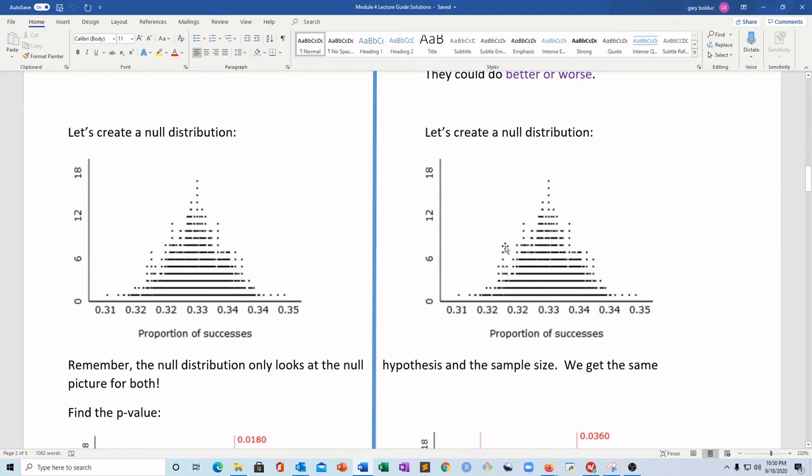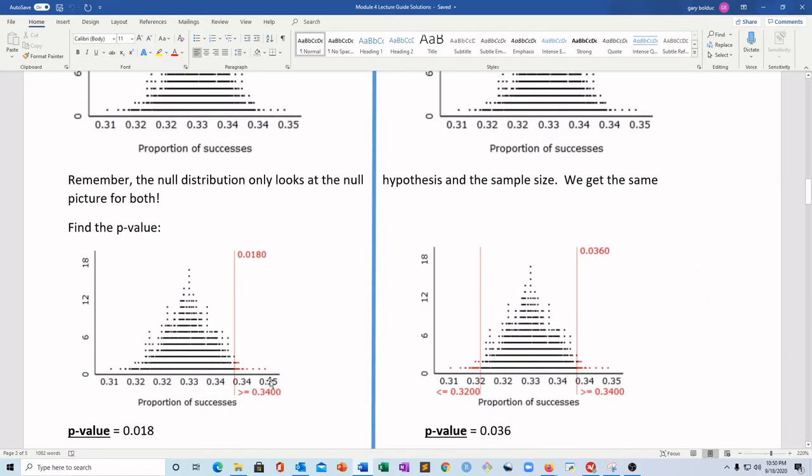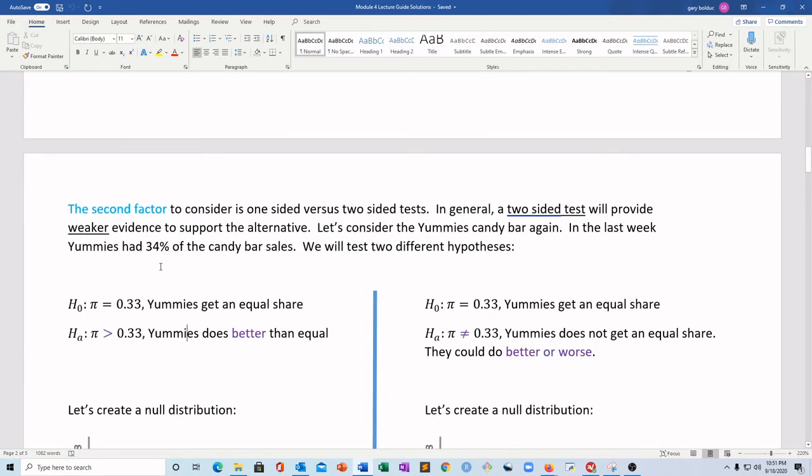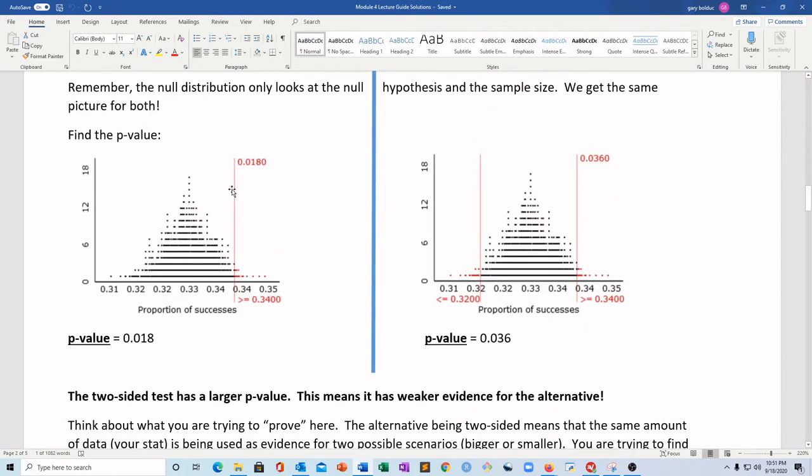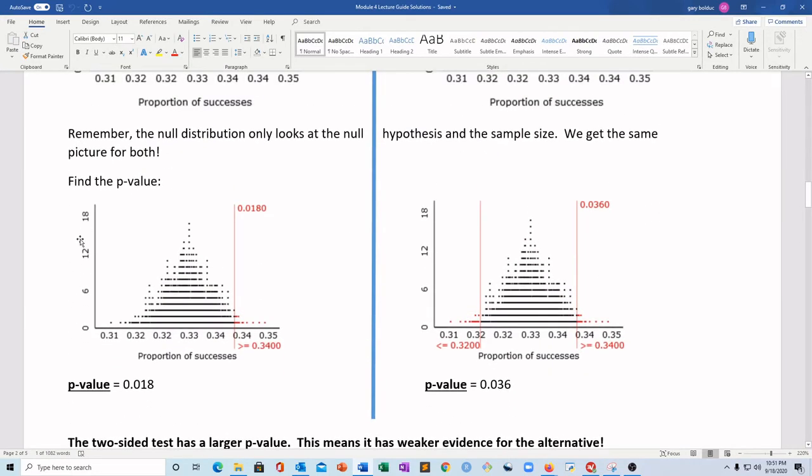Okay, so then what do we do? Well, we have to go find our statistic. I'm doing this just in the applet. Boom, boom. Look, it's found our statistic of 34%. So just remind yourself, Yummies had 34% of the candy bar sales. Okay? But here's the difference. When I draw this line at 34% here, and this is a little bit weird, there are some rounding errors because these numbers have so many decimal places in them. So don't worry about this. This is just bad rounding.